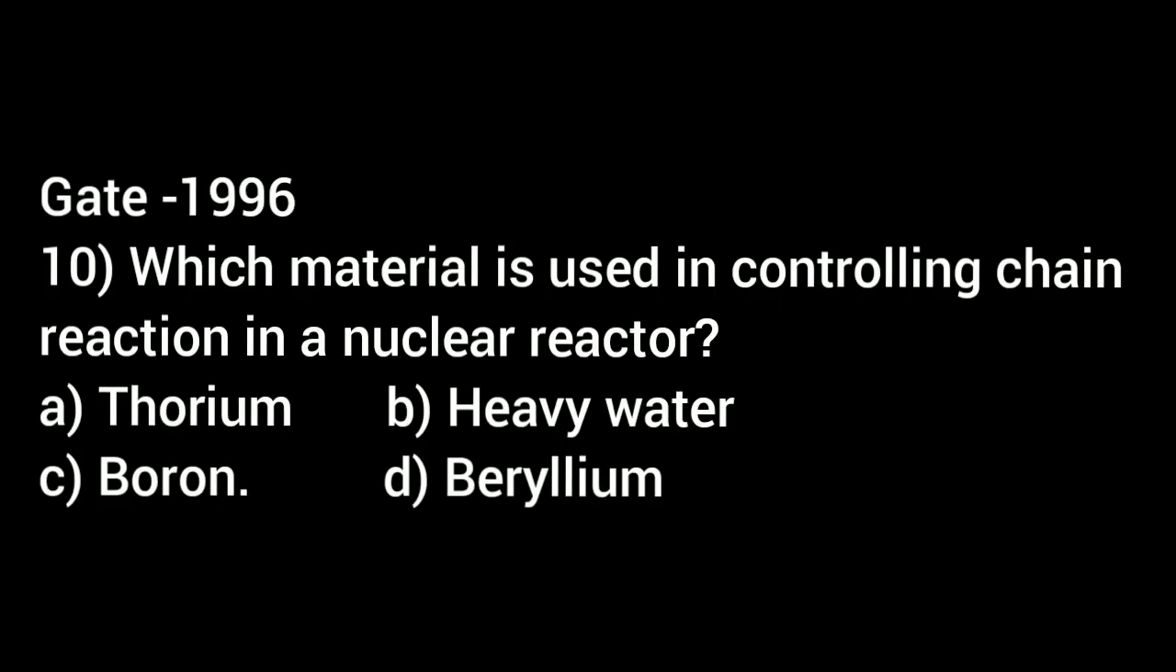So let's move to the next question, which is asked in GATE 1996. That is, in order to control the nuclear reaction according to loading condition, the control rods are employed. The control rods will absorb the neutrons in order to reduce the nuclear reaction. The materials which can be used for control rods are boron and cadmium. So the right answer is option C, boron.